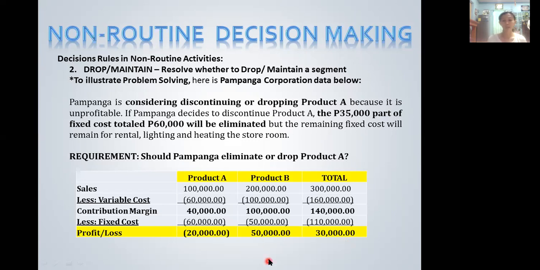So product A basically drags down the profit from product B because it's unprofitable. It has a negative net value. So instead of the 50,000 pesos that should be gained by the company, it reduces to 30,000 just to compensate for the 20,000 negative that is being lost with A.